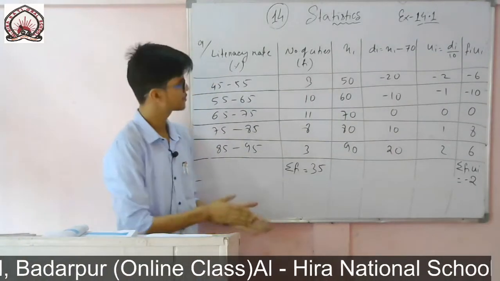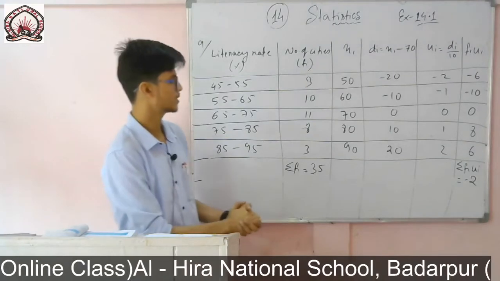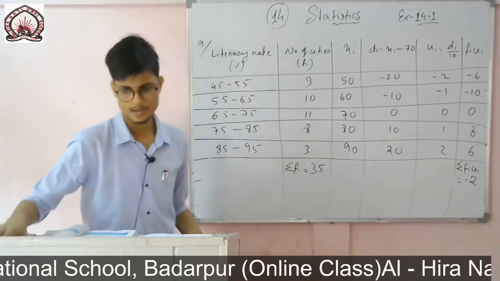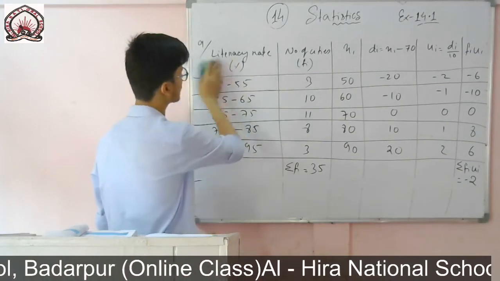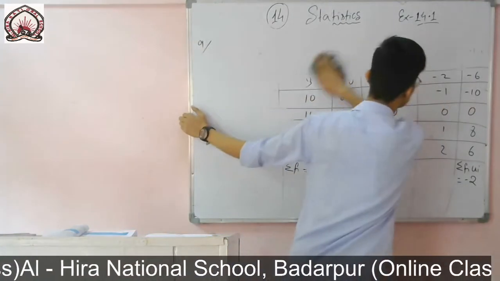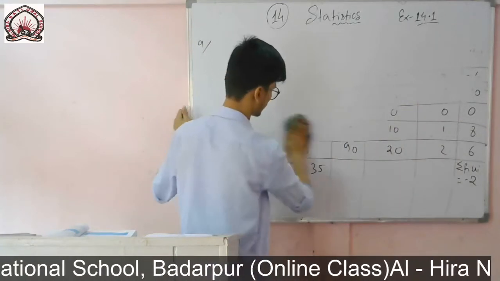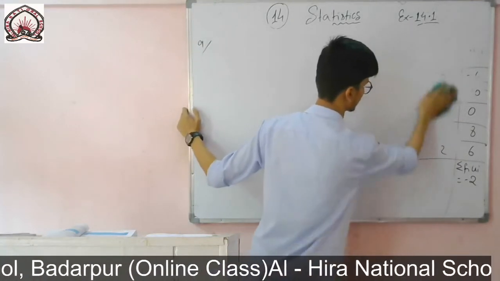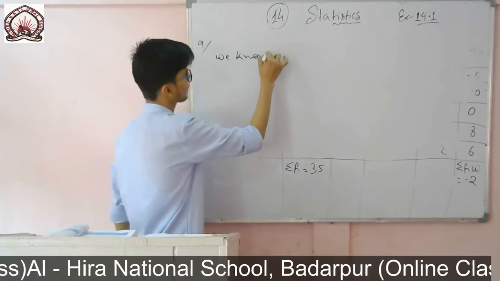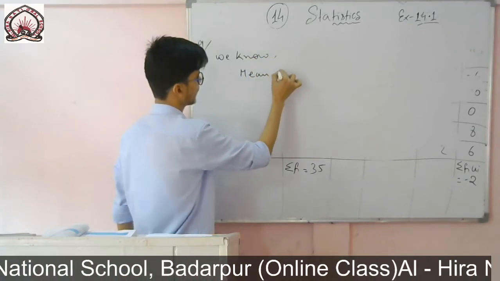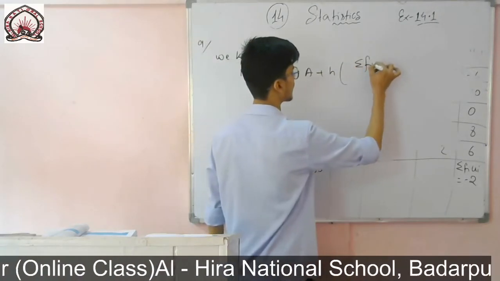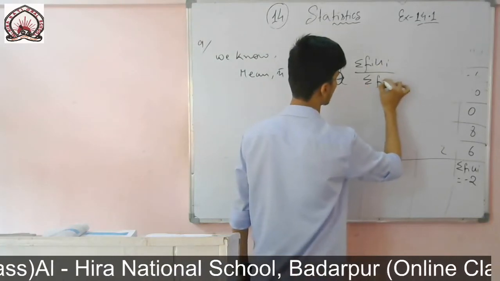So now using the formula I will calculate this one. We know how to calculate: mean equals assumed mean plus height into summation of fi ui divided by summation of fi. So you write, mean x bar equals assumed mean plus h into summation of fi ui divided by summation of fi.